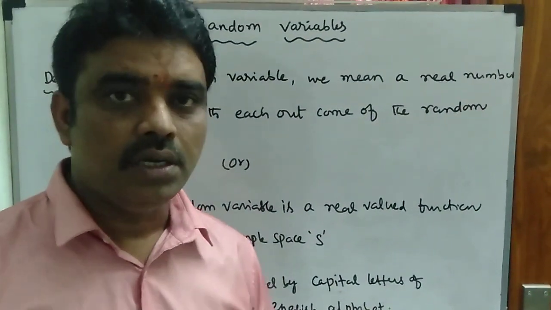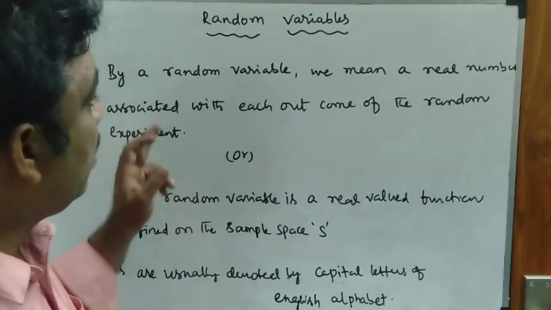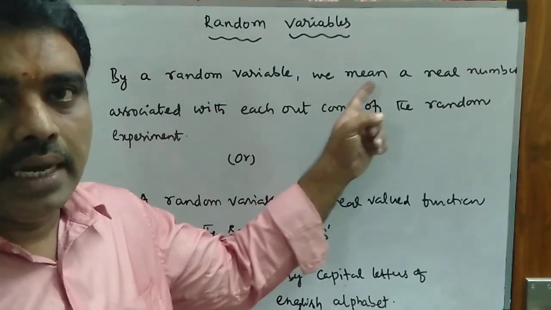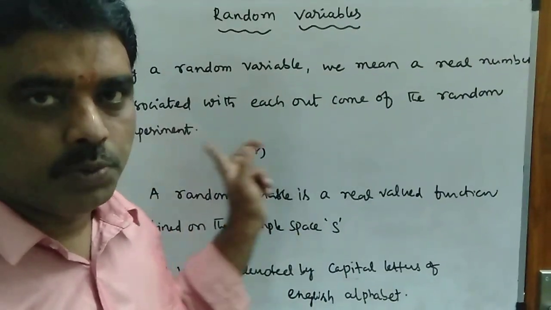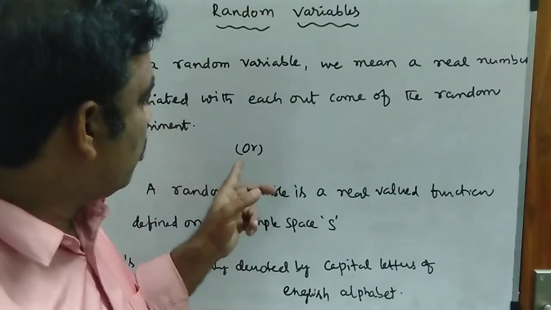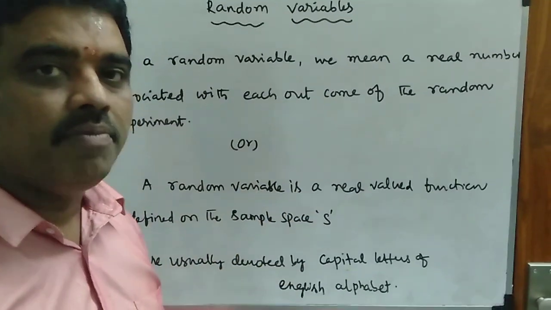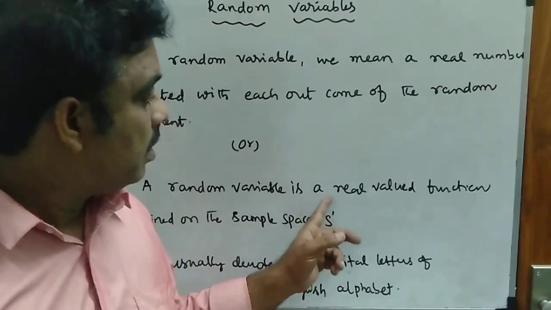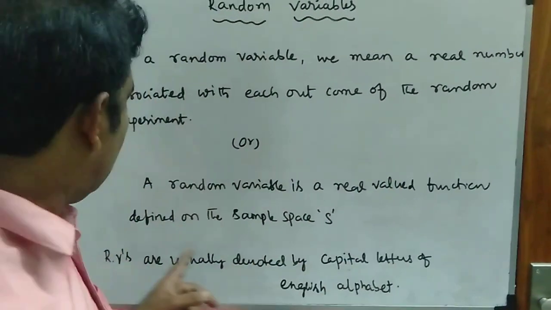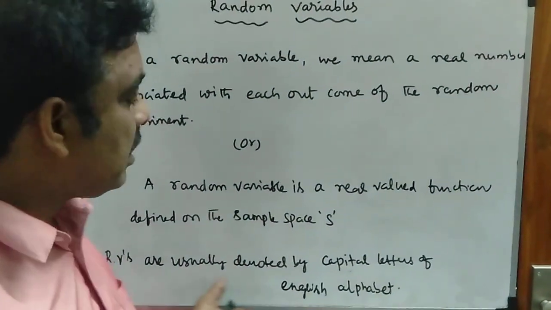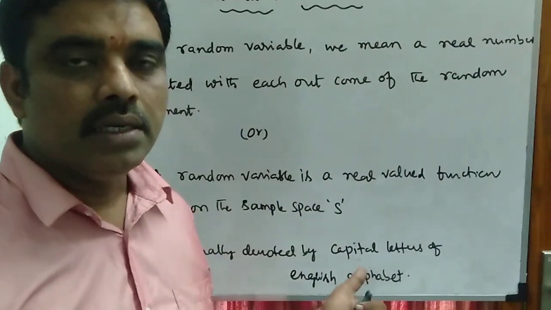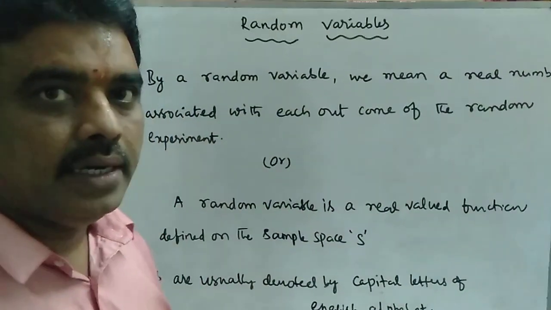First, see the definition. By a random variable, we mean a real number associated with each outcome of the random experiment. Or you can say that, in other words, a random variable is a real valued function defined on the sample space S. Random variables are usually denoted by the capital letters of the English alphabet.